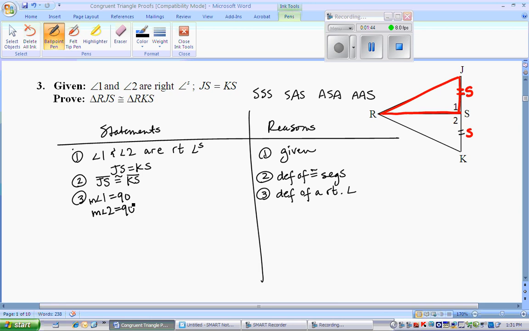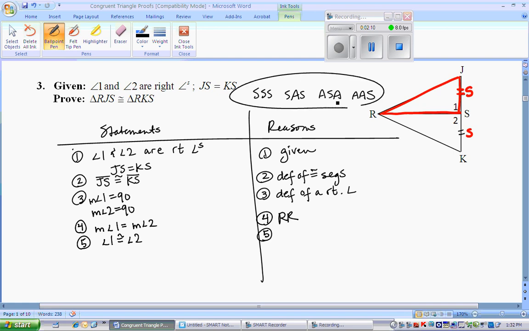Now that doesn't say they're equal quite yet, but you could do a little replacement rule and say, well, if angle 1 equals 90, replace 90 with what else equals 90? Measure of angle 2. Replacement rule, which is really close, just a matter of changing it to congruence. The reason I'm changing these statements to congruence is because all 4 reasons I have up at the top, I'll circle them again, all 4 of those say if the corresponding parts are congruent, then the triangles are congruent. So I need these corresponding parts that I have that are equal to be stated congruent for me to be able to use them in my proof.